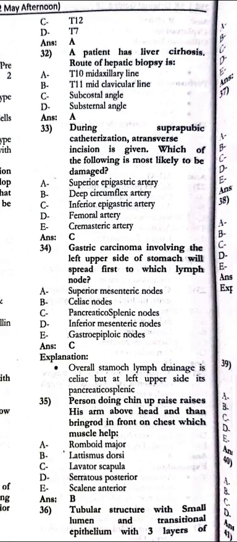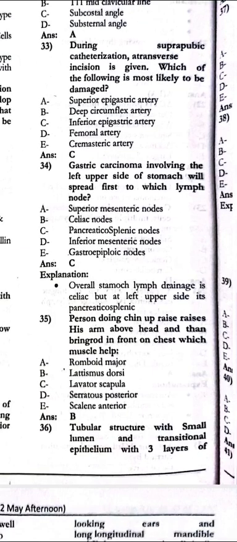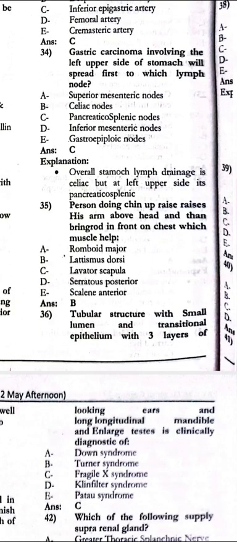During suprapubic catheterization, a transverse incision is given. Which of the following is most likely to be damaged? There is the inferior gastric artery. The gastric carcinoma involving the left upper side of the stomach will spread first to which lymph node? That is the pancreatosplenic node. The person doing chin up raises his arm above the head and then brings the rod in front on the chest. Which muscle will help? That is the latissimus dorsi.